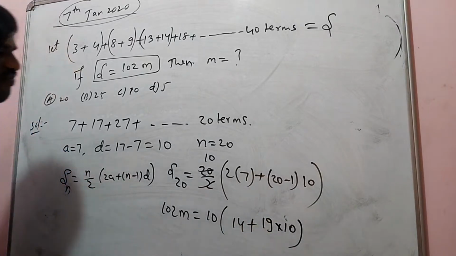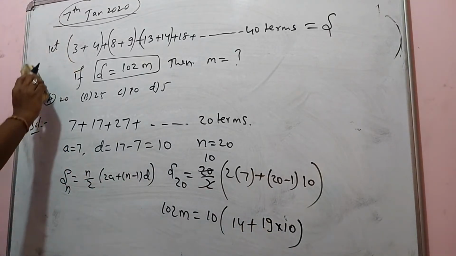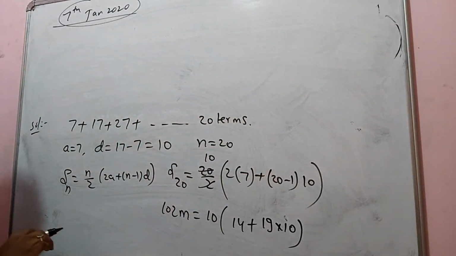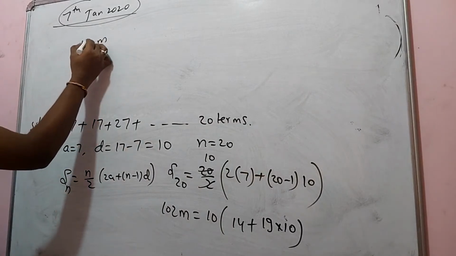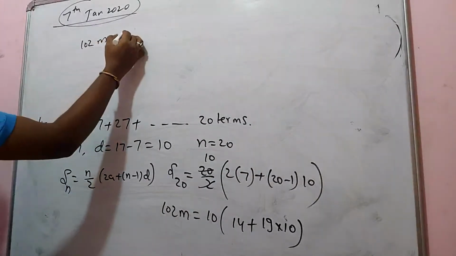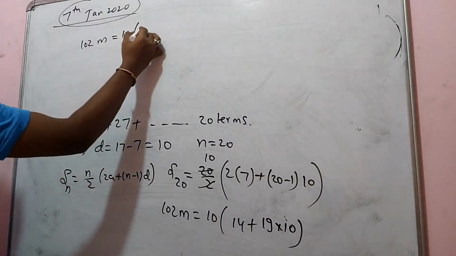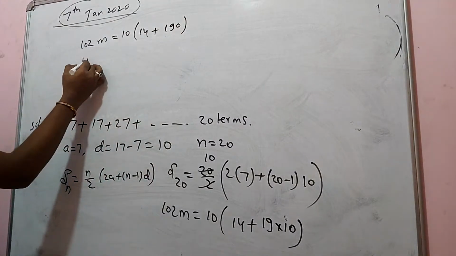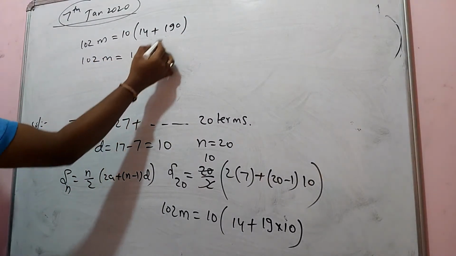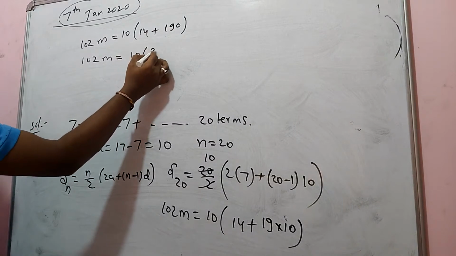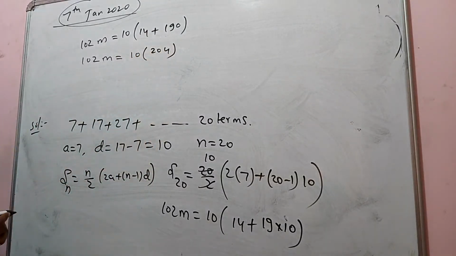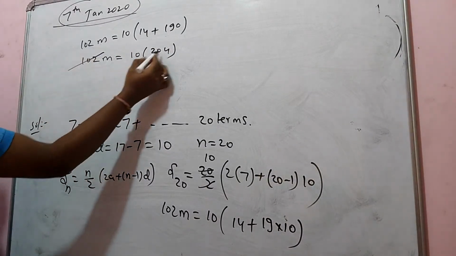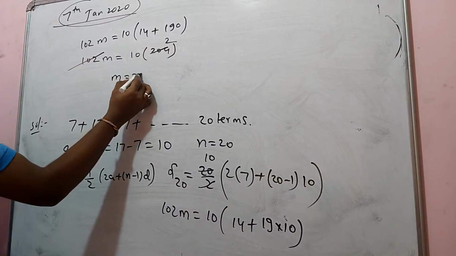If it is becoming fast, you let me know. I am explaining a little fast. If you want, I will explain slowly, otherwise you can watch again later. So 102 into m equal to 10 into, I feel that you already know these things, so I am explaining a little fast. 190. So 102 into m is equal to 10 into, if you add this one, how much am I going to get? 204, correct? So 102 is cancelled 2 times. m is equal to 20 is the answer.